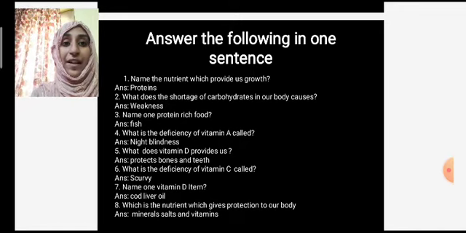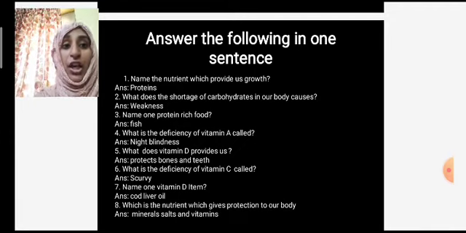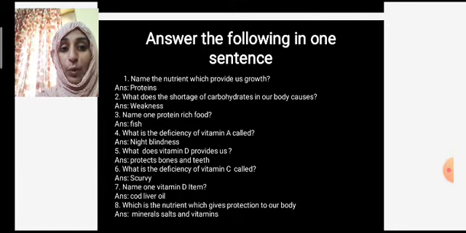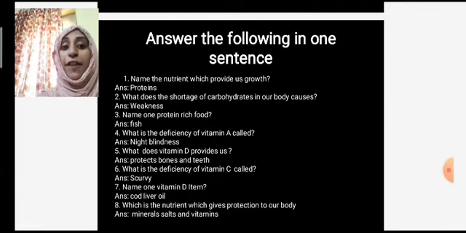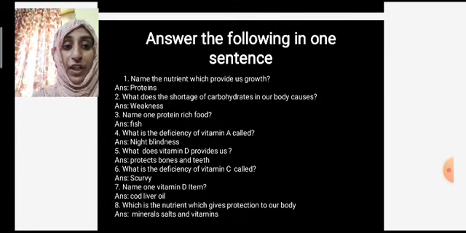See, one more time I will repeat. Name the nutrient which provides us growth, that is protein. Shortage of carbohydrates causes weakness. Protein rich food is fish. Vitamin A deficiency causes night blindness. Vitamin D helps us to protect bones and teeth. Vitamin C deficiency causes scurvy. Name one vitamin D item, that is cod liver oil. One more I will tell you, that is sun rays. The sun rays give us vitamin D. Which nutrients give protection to our body? That is minerals, salts and vitamins.